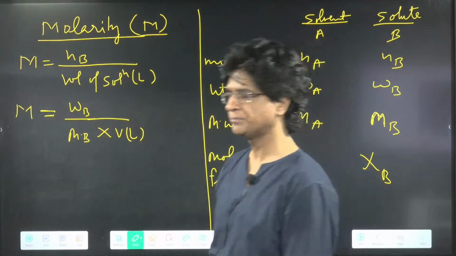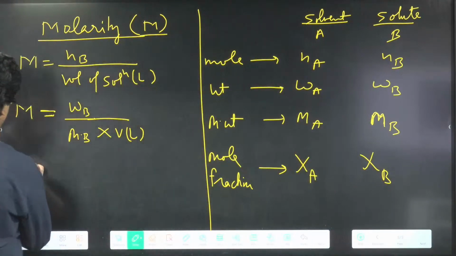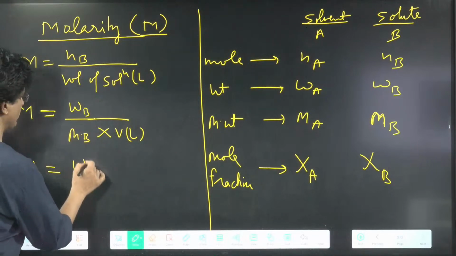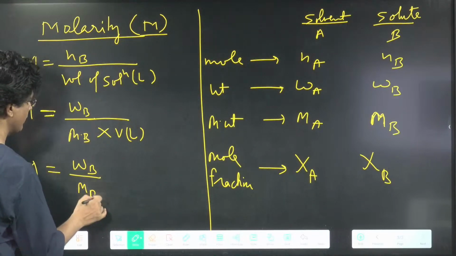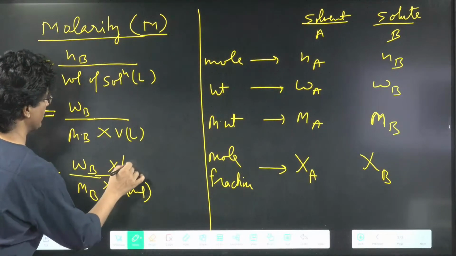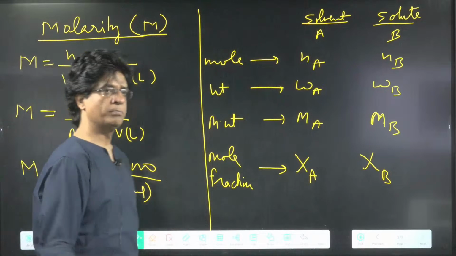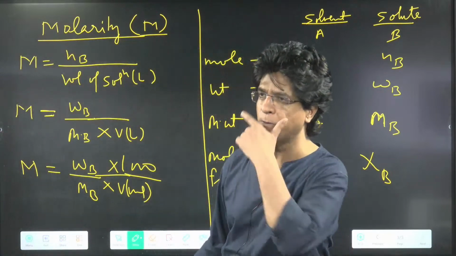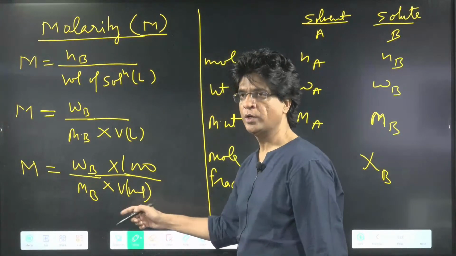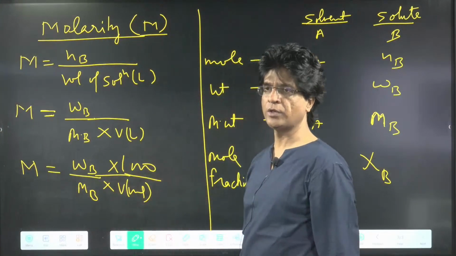Remember that, okay? And then we have molarity equal to Wb upon Mb, and this volume, if it is in ml, must be multiplied by 1000. Yes or no? Because in order to convert the volume in ml into liter, you will have to divide by 1000. Yes or no?